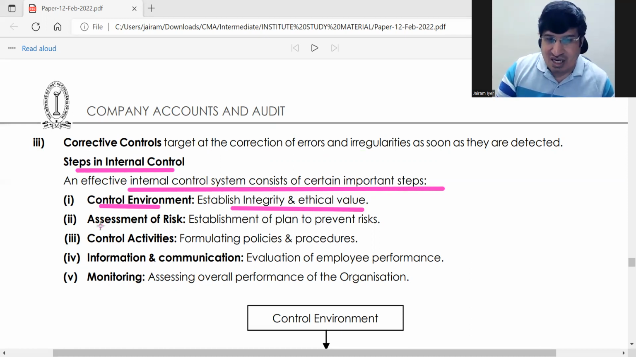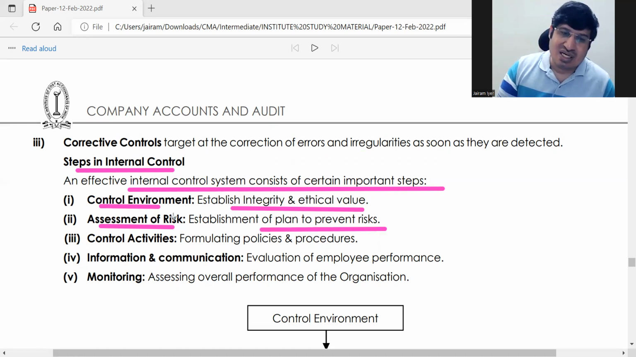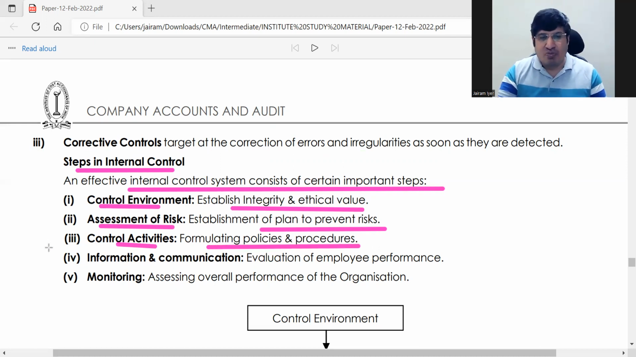After that, do assessment of risk. What is the risk now? The company will assess and establish a plan to prevent risk. Then they will establish a plan and control activities. Here they will formulate policies and procedures. Actually in point three is where the real internal control system will get set up. In point three, control activities.